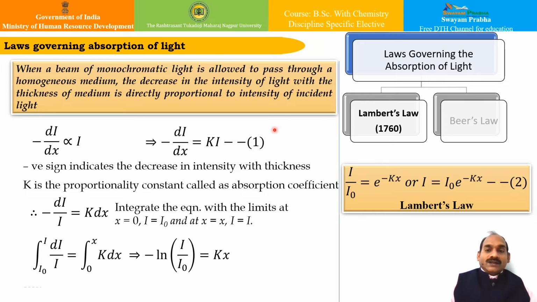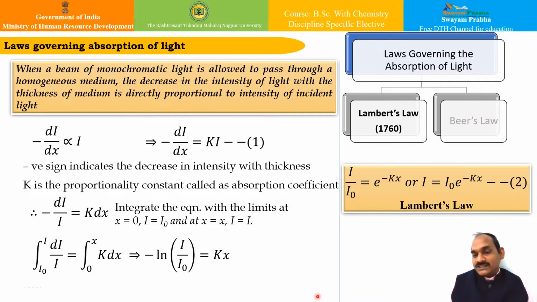In case of Lambert's law, it was given around 1760. We have already seen that when a beam of monochromatic light is allowed to pass through a homogeneous medium, the decrease in the intensity of light with the thickness of medium is directly proportional to the intensity of incident light.